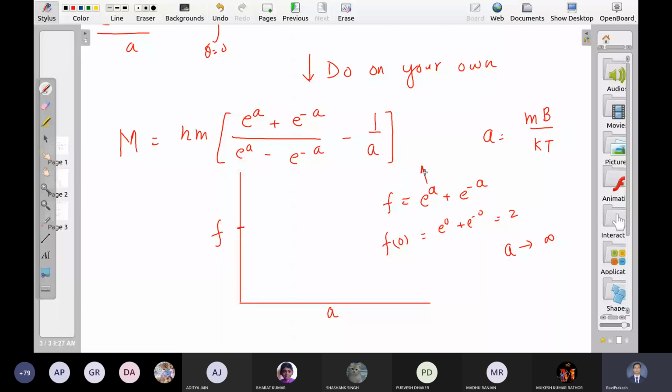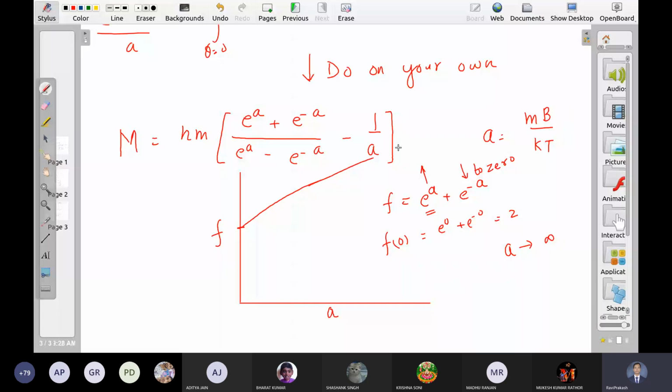At the least, how far will it go? Decreasing to 0. So in a tends to infinity limit, it is only the first term which is contributing, and this term is going towards infinity. So the numerator is an increasing function like this, and it keeps on increasing. Let me call it numerator.